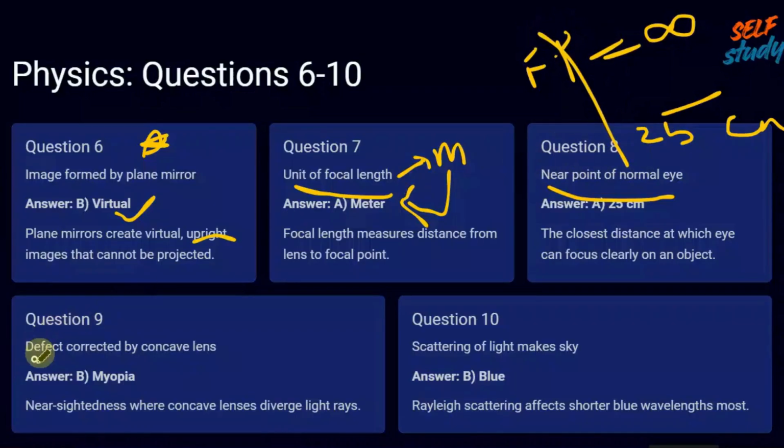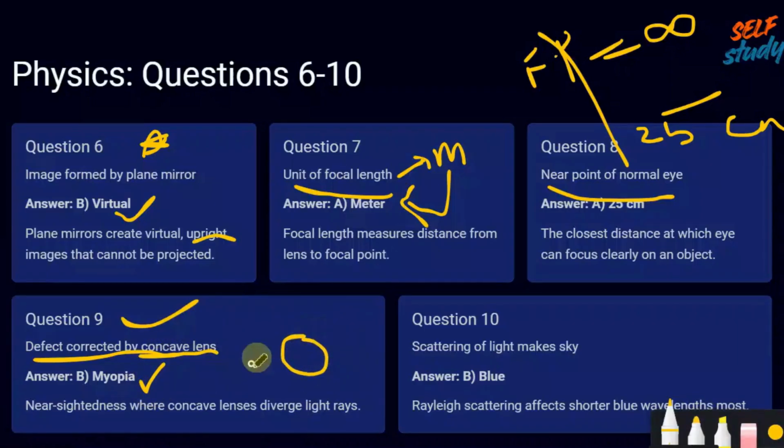Okay. Defect corrected, ninth question we are discussing. Defect corrected by concave lens. By using a concave lens, the defect we can correct is nothing but myopia, because the image is formed in front of the retina. To correct this defect, we use a concave lens, right?